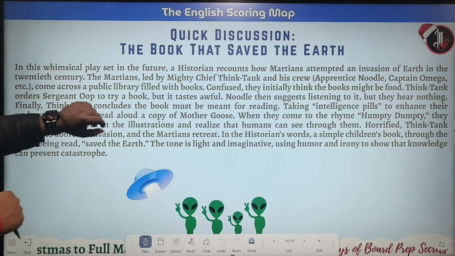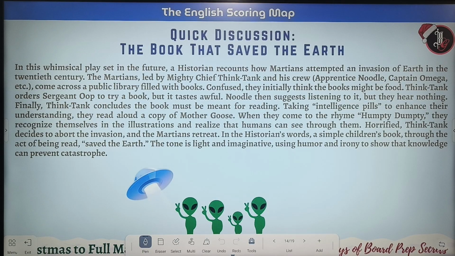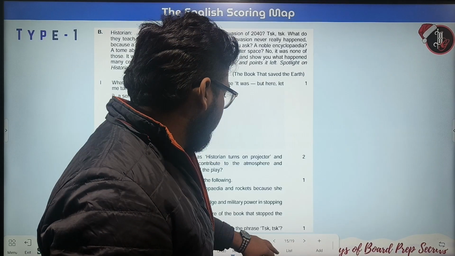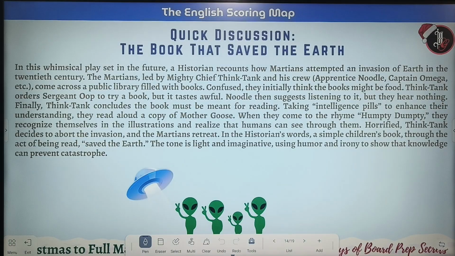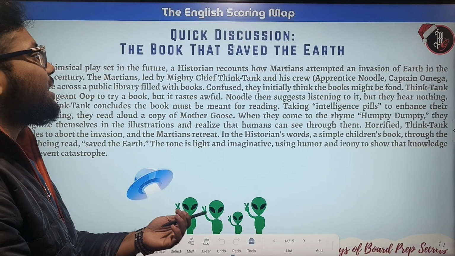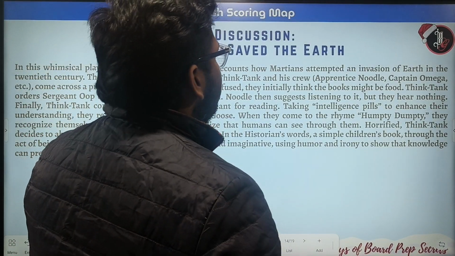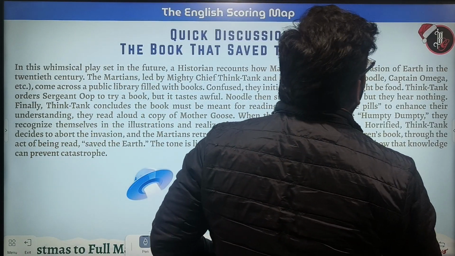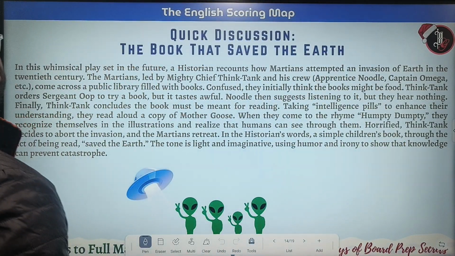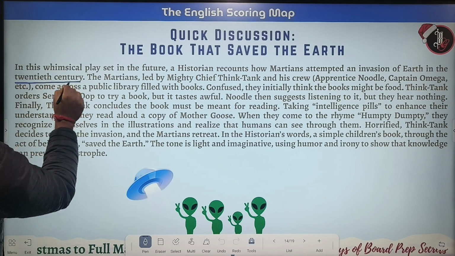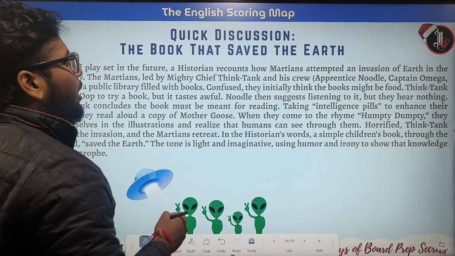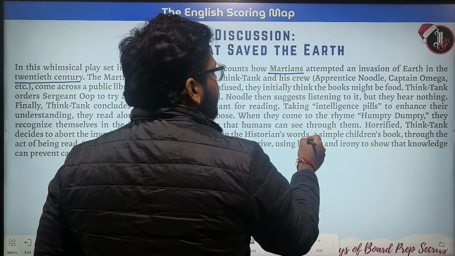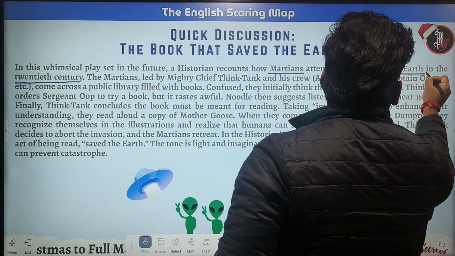Okay, so we are at the last chapter, The Book That Saved the Earth. Yeah, this is the last chapter. In this whimsical play set in the future, a historian recounts how Martians attempted an invasion of Earth in the 20th century. So in the 20th century, the Martians attempted an invasion of Earth.